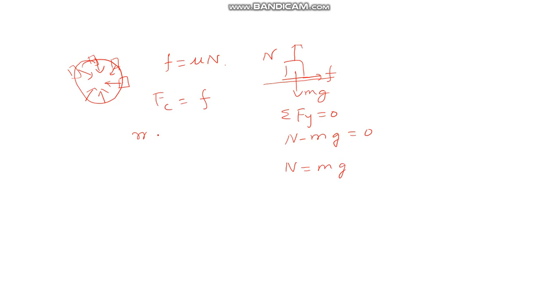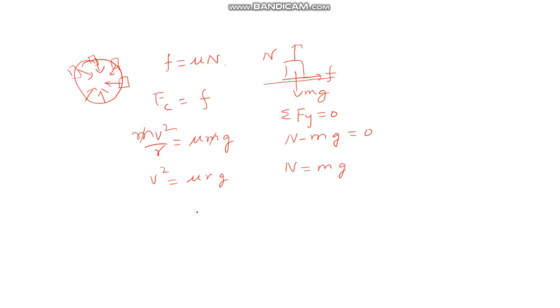Now coming back to this equation, Fc is equal to mv square by r. What is this v? v is the speed with which this car is going right now, 10 km per hour, 20 km per hour, like that. This must be equal. Here F is equal to mu times N, that means mu times mg. You can cancel m. So you are getting v square is equal to mu rg,